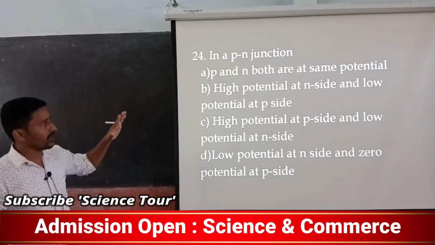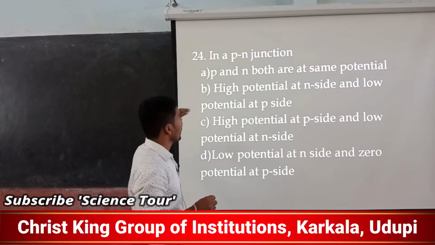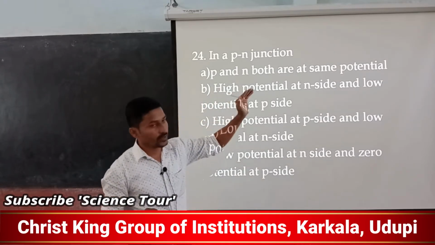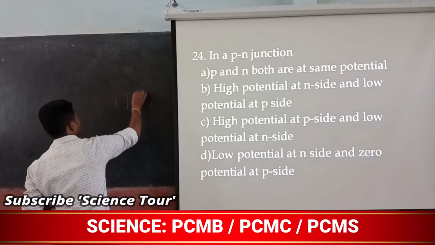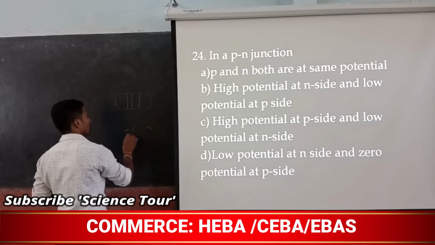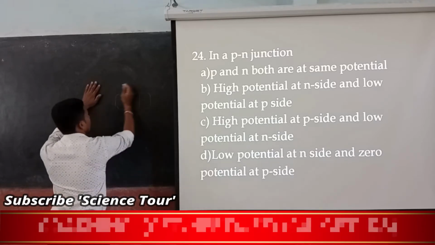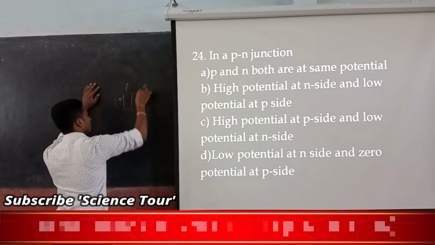High potential at N side and low potential at P side. P and N are at the same potential, is it like that? Same potential would mean minus 5 volt and minus 5 volt, or plus 5 volt and plus 5 volt. No, it is not like that. P will be positive, N will be negative.